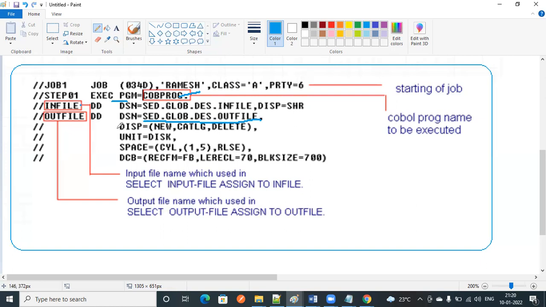So what are these parameters? Whenever you want to create a file, these parameters are mandatory: DISP equal to NEW, CATLG, DELETE, and UNIT and SPACE. What is the memory length, what memory should it occupy?